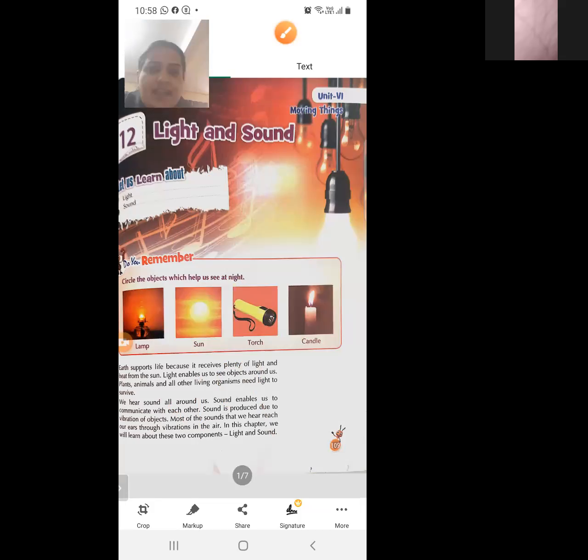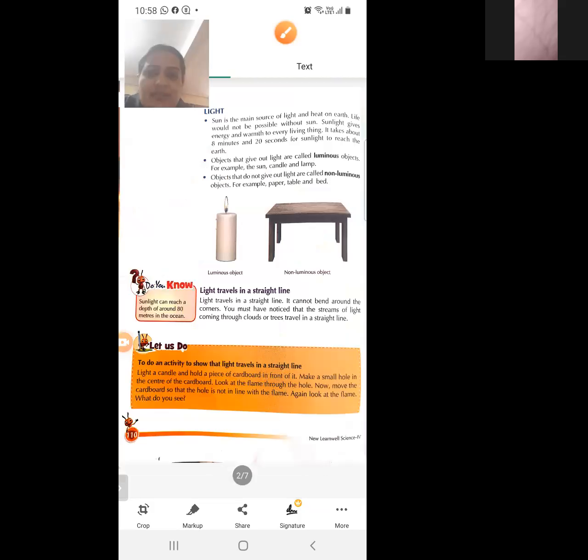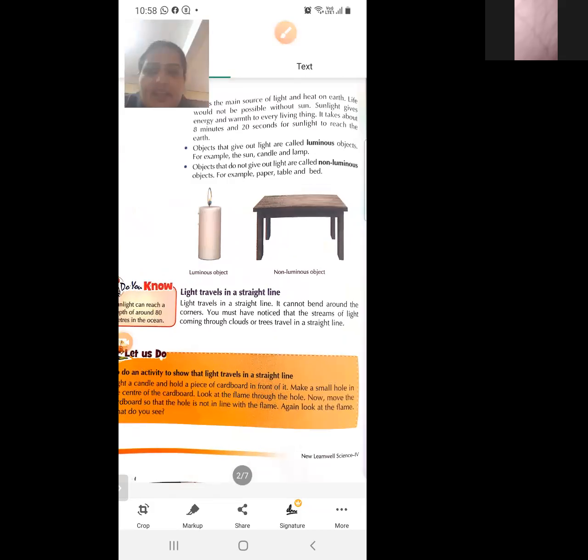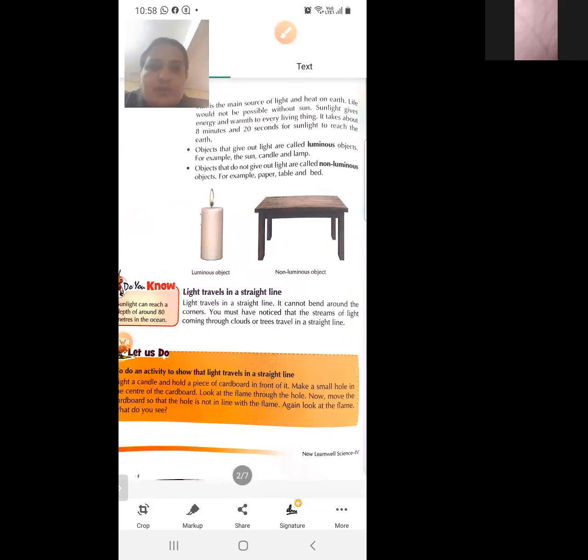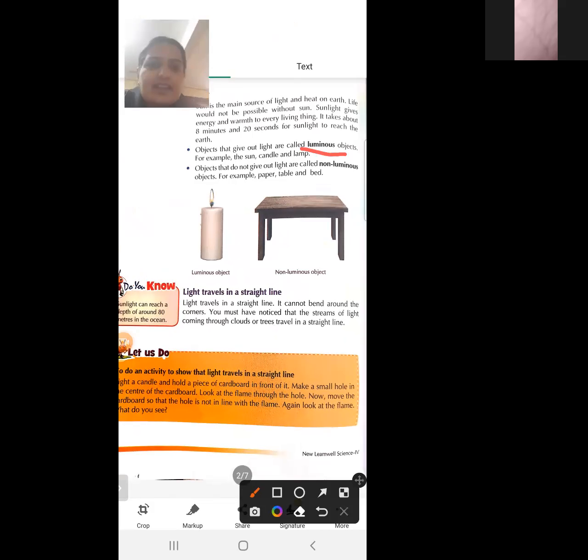Next, there are two types of objects. First is luminous and second is non-luminous. So what are luminous objects?